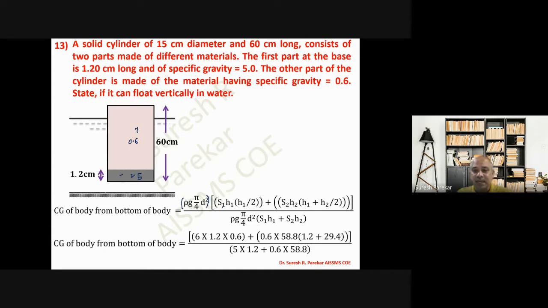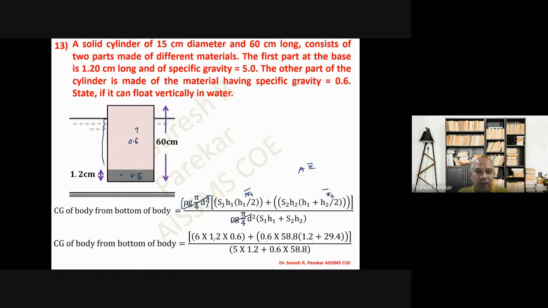And from this we will get this value as, so we can have 6 into 1.2 into 0.6. So these values actually get cancelled. Here we have H1 by 2. This we have AX bar, and this value is X1 bar, and this value is X2 bar. Now this value we have 0.6, 6 into 1.2 into 0.6 plus 0.6 into 58.2, 1.2 plus 29.4. Now keep in mind what this value will be.